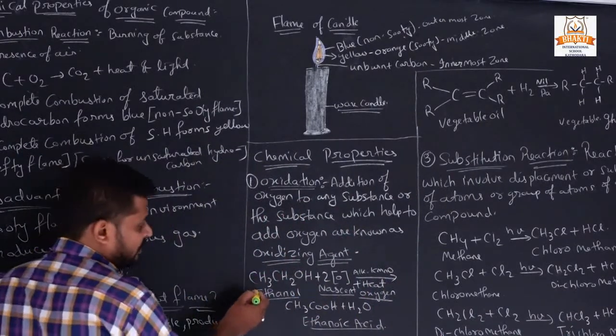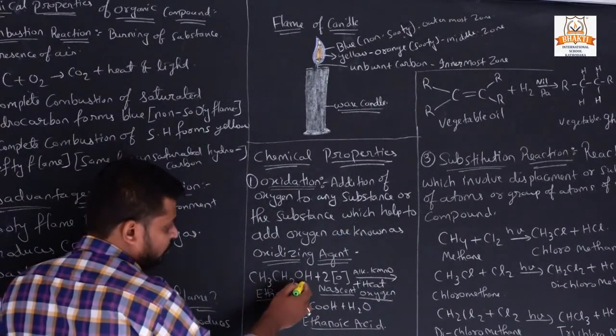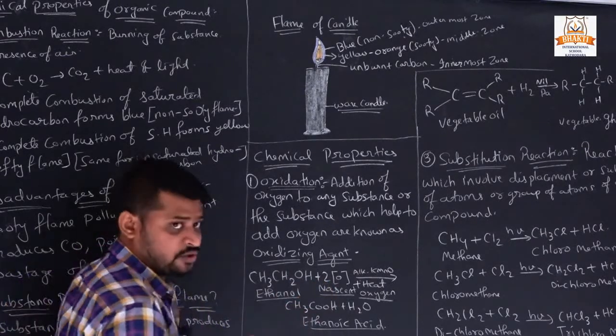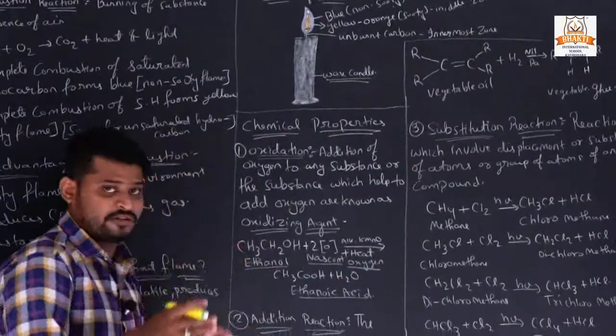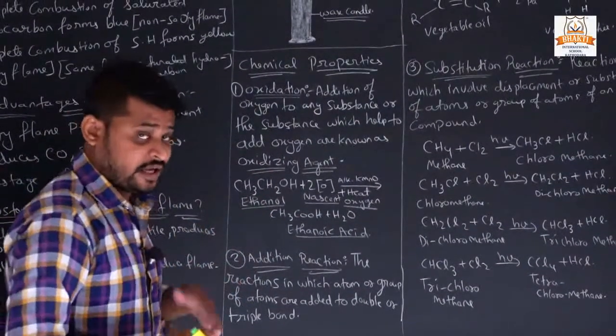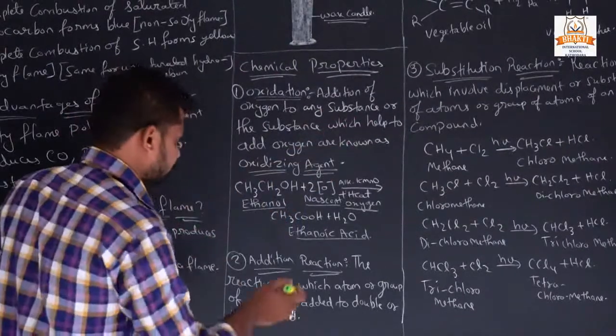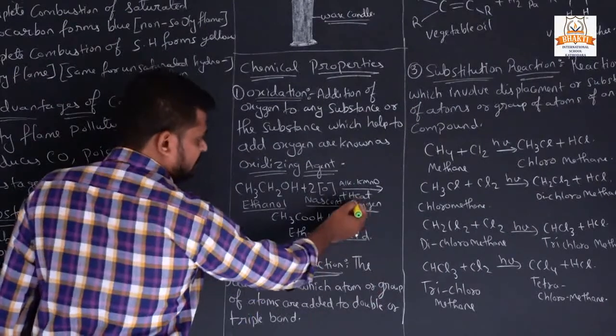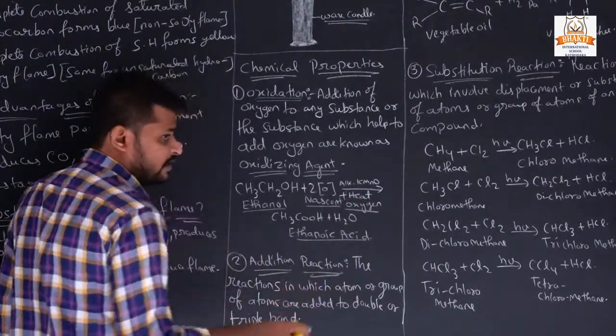Now here is an example, CH3CH2OH. It is called ethanol. We will study the whole process of how we prepare ethanol and ethanoic acid in our next video. So ethanol plus heat, with a catalyst. What is a catalyst?